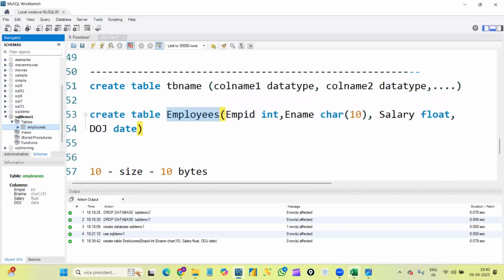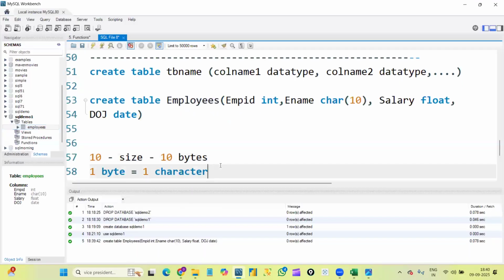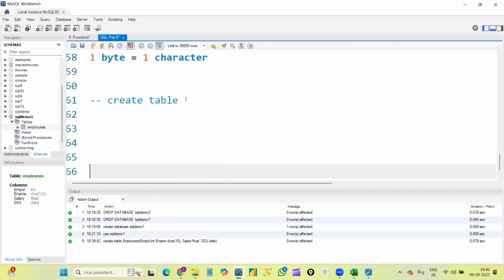Now only the table structure we created. I gave the table name and I created the columns, that is the table structure created. So suppose now I want to enter the data inside the table. To enter the data, we will use the insert command. The next command is the insert command. Actually, it is used to insert data into the table.